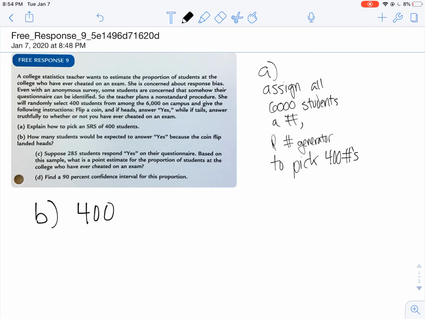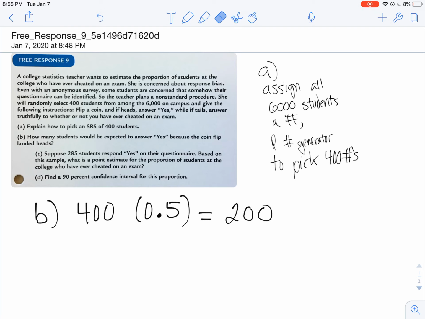I know I'm looking at a binomial distribution here, because let's see. Is it binary? Yes, you either get heads or you don't. Independent? Yes, coin flips aren't going to affect each other. Number of trials? In this case, 400 coin flips are going to be happening. And I have a probability of success of 0.5. So if I have 400 kids flipping coins, I should expect 200 of them to get heads. That's all we're looking for in part B: 400 times 0.5 gives you 200.